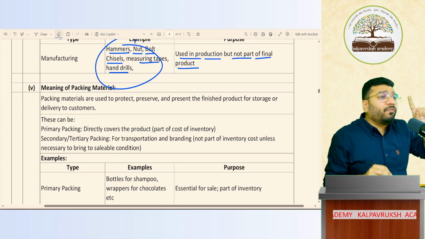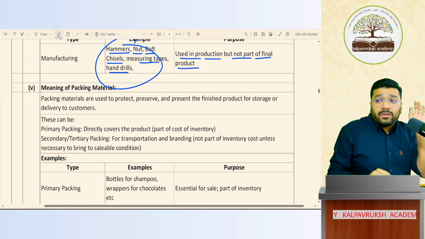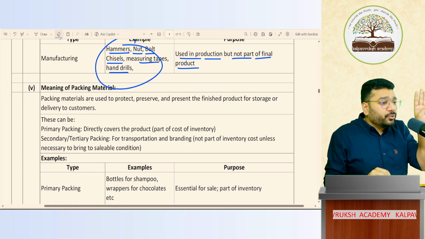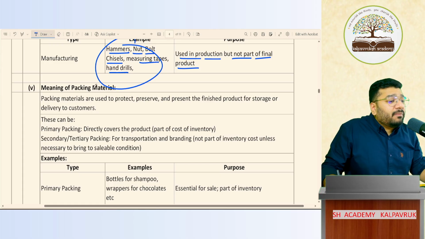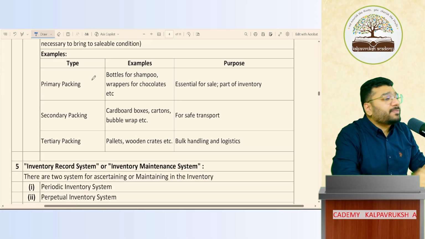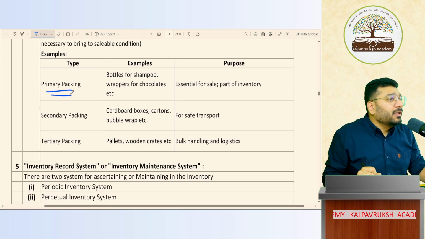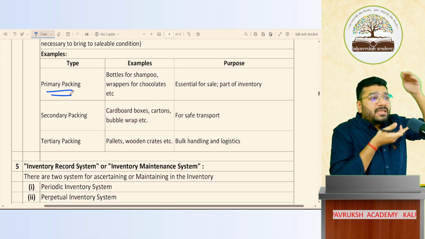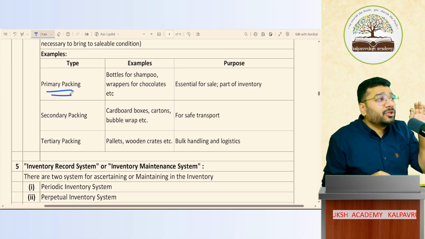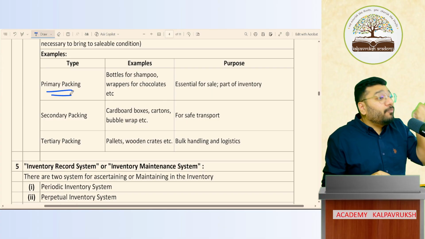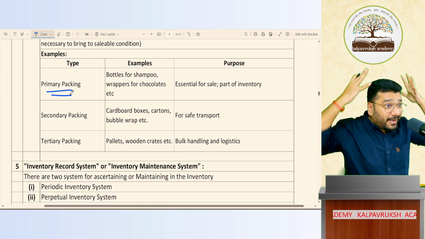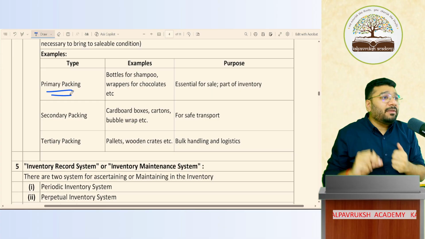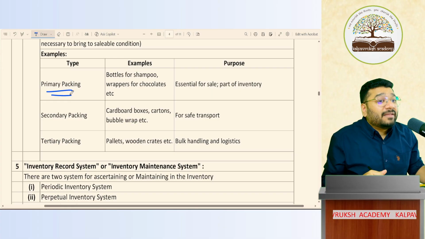Apart from that, so far what have we discussed? What is all a part of your inventories? Stores, spares, loose tools. Now we're talking about packing materials. There are 3 types of packing. First is called primary packing. For example, the shampoo that you buy comes in a bottle. So are you buying the shampoo for that bottle, or are you buying the shampoo which you are going to put on your head? Shampoo. But can you hand over shampoo in the hand? Can you say here, take the shampoo, and give it? No. So that has to be packed.